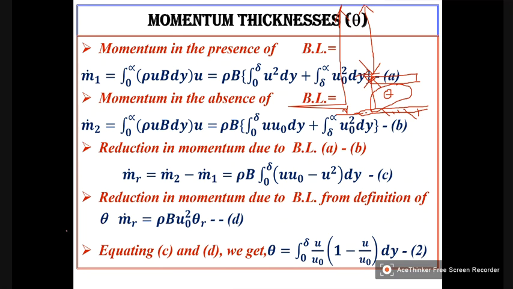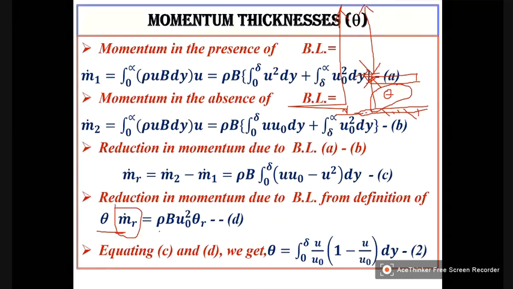So I can write that the reduction in momentum due to boundary layer, from the definition of theta, is m dot r equal to rho b u naught square theta.